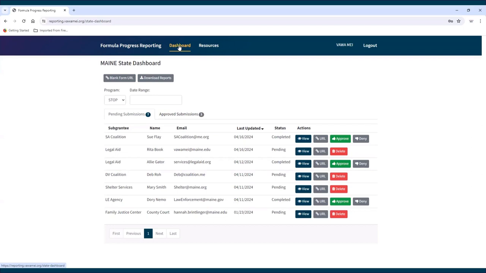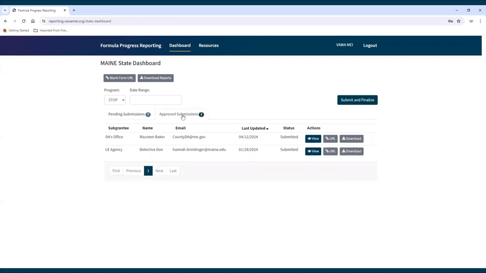The dashboard has 2 main tabs: Pending Submissions and Approved Submissions. Pending Submissions is the default view. This tab shows all of the subgrantee reports that are in progress, reports that have been completed and submitted for review and approval, as well as reports the state administrator has denied and requested edits for. Once a subgrantee report has been approved, the report is moved to the Approved Submissions tab. Approved Submissions displays all of the subgrantee reports that have been approved by the SA.